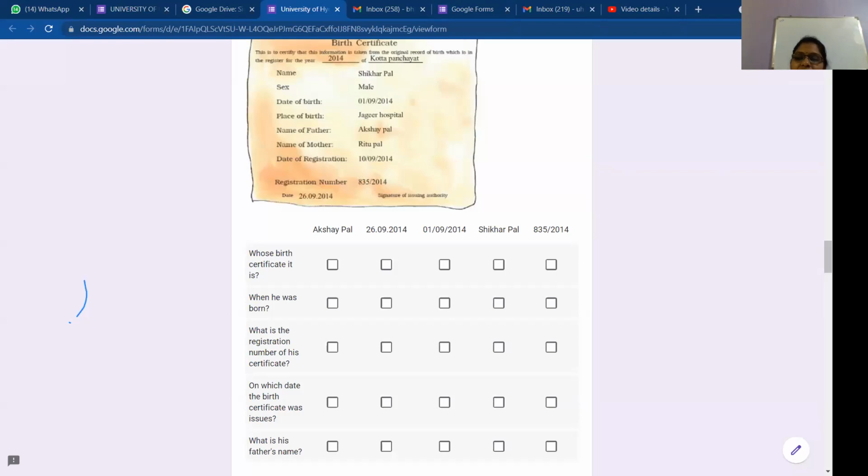Next, Kartika Durga, get ready. Yes, ma'am. Can you tell me the date of registration? In the certificate, after the name of mother, there is a date of registration.